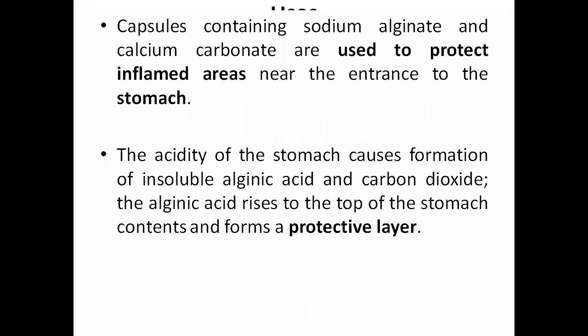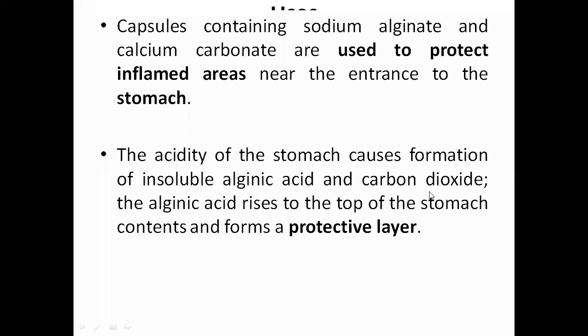Capsules containing sodium alginate and calcium carbonate are used to protect inflamed areas near the entrance to the stomach, like the duodenum and jejunum. So if inflammation occurs in that area of the digestive tract, sodium alginate and calcium carbonate can be used, and it is in practice also. The acidity of the stomach causes formation of insoluble alginic acid and carbon dioxide.